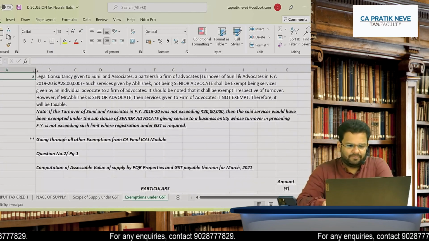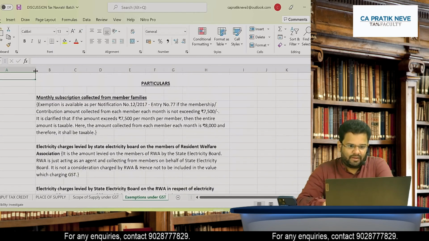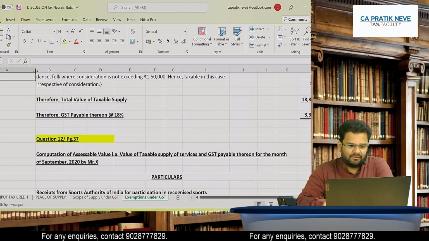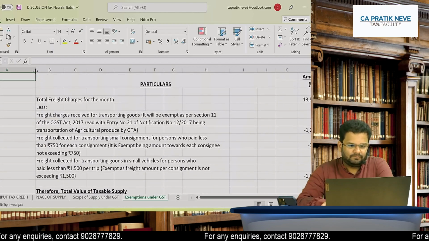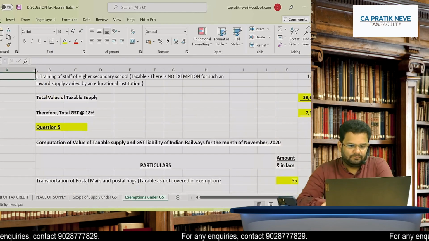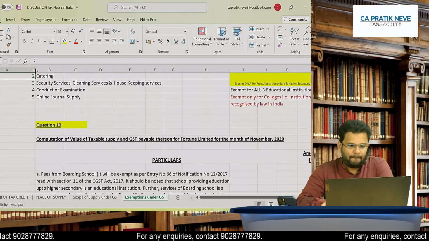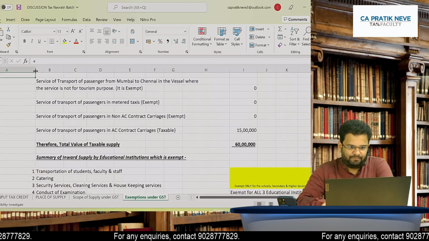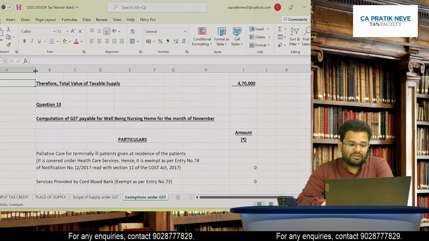There is a definition of education institutes that we have to first understand. First of all, which all are education institutes?